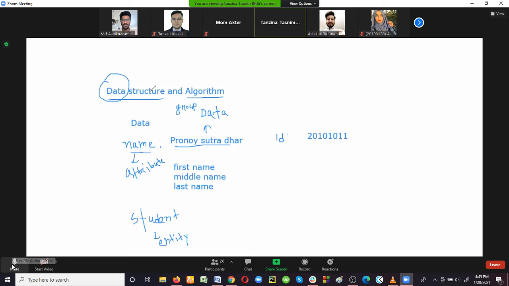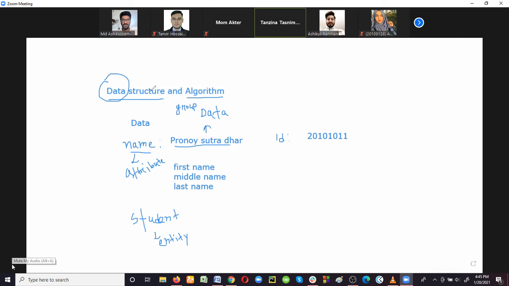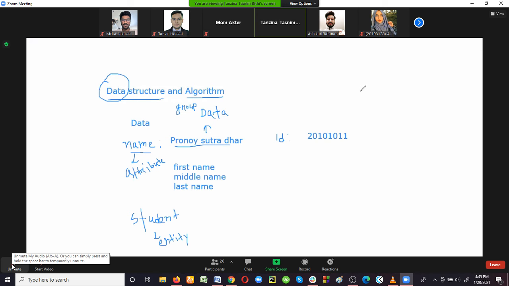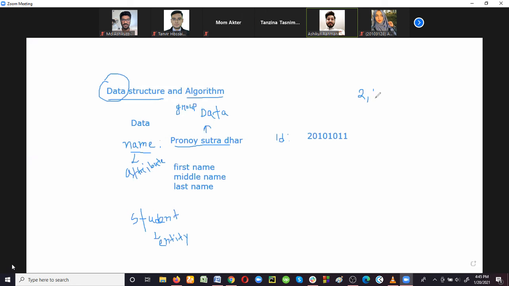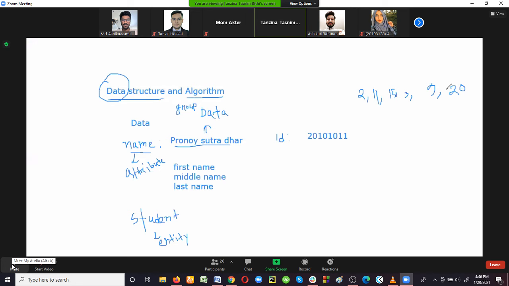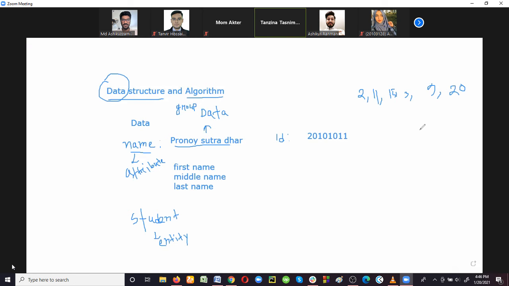Now what is structure and what is data structure? We know that when some data are given, suppose a set of data is given, that is 2, 11, then 15, then 3, 9, 20. A set of data is given, 2, 11, 15, 3, 9, 20, right? And after collecting some data, where you can store it, how you can preserve that data for further use? In array. Very good, in array. After collecting some data, we have to preserve it. We have to organize it.